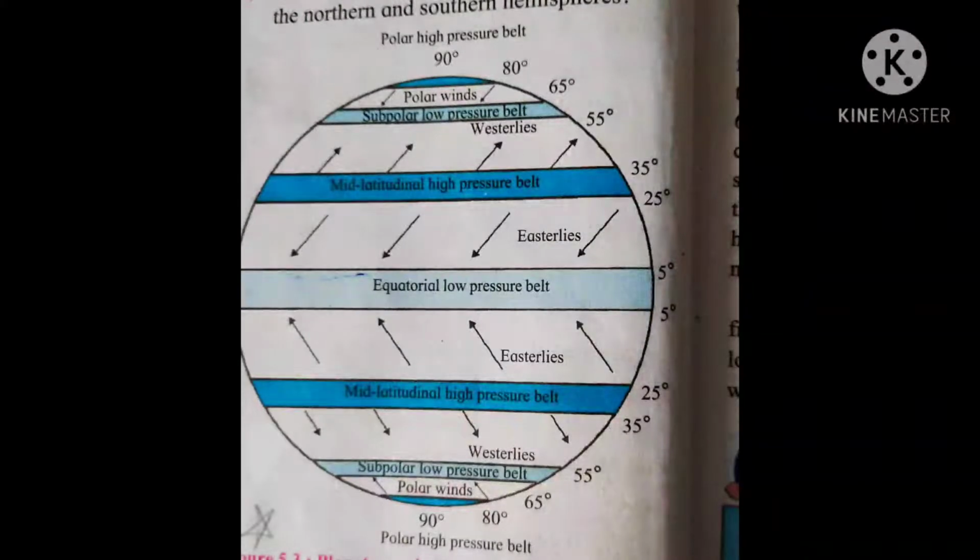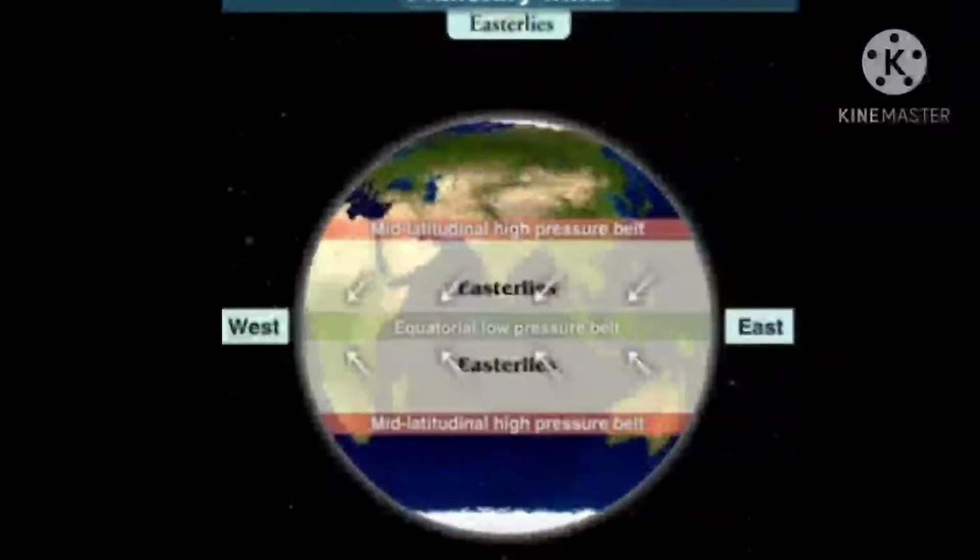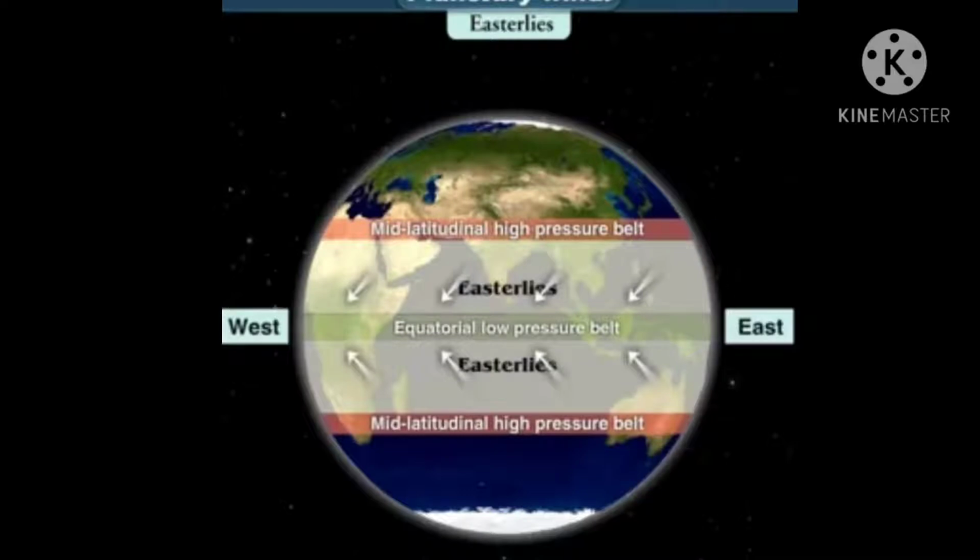Now let us see why a belt of calm exists near the equator. The reason for this, children, is that a belt of calm exists near the equator because there is not much difference in the temperature and air pressure. So winds do not blow in this region, and therefore a belt of calm is formed near the equator.